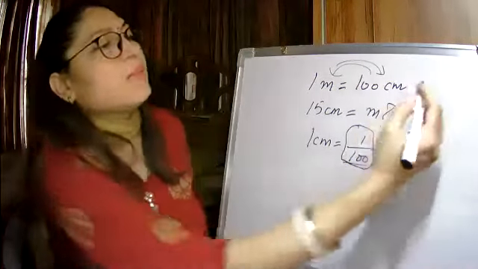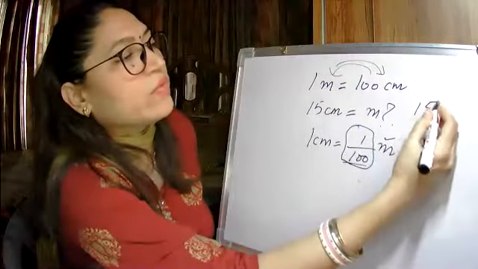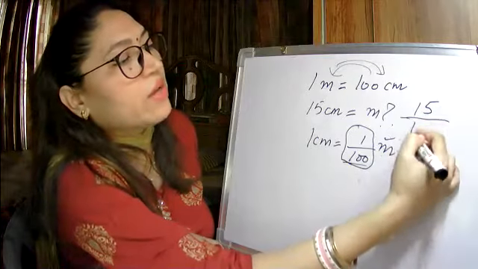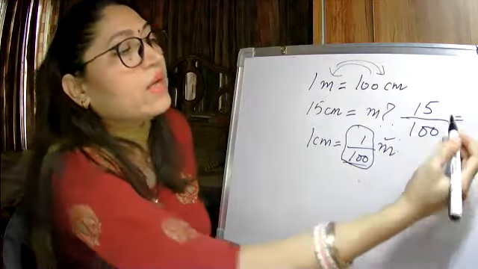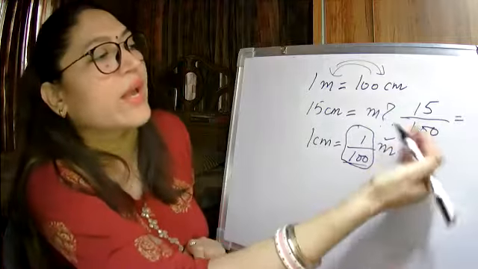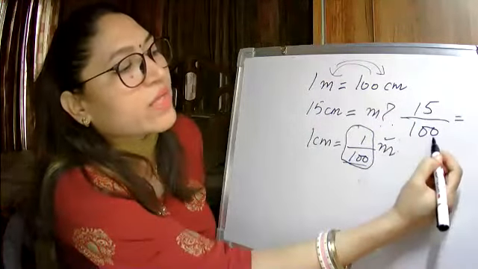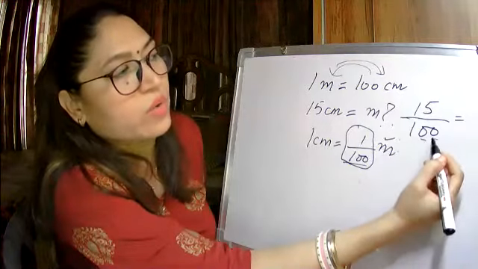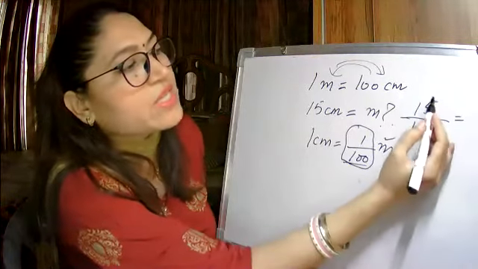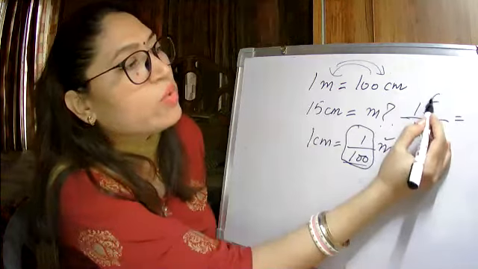So if 15 centimeters are there, you will simply divide 15 by 100. No need to do the long division method. Simply see how many zeros are there, two zeros. That means the decimal will be placed two numbers back.